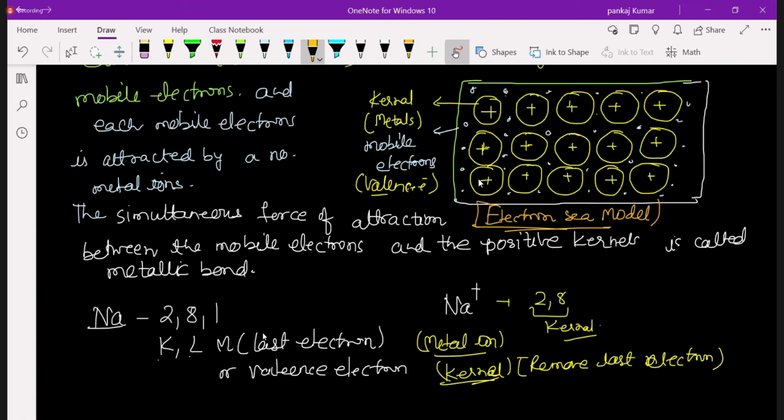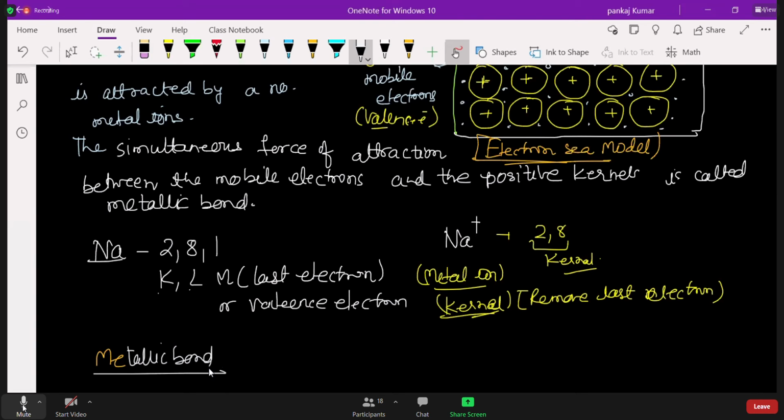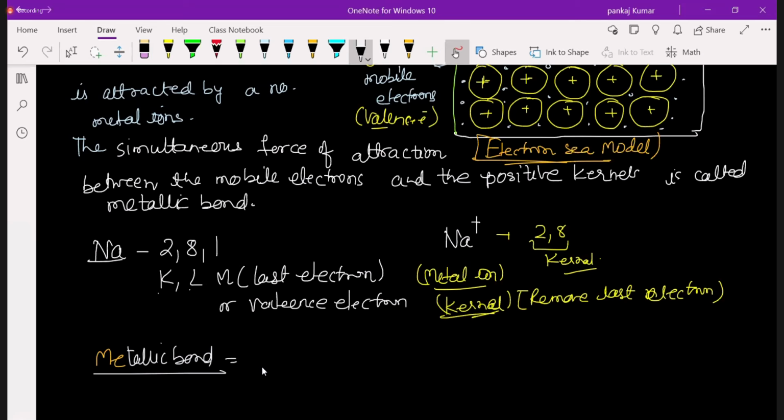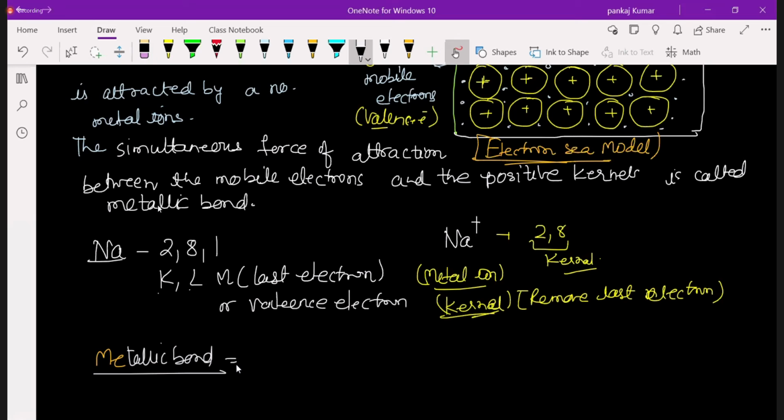So what is the metallic bond? It is defined as the force of attraction between kernels and mobile electrons. A student asks how there are non-mobile electrons near the atoms in a metal.